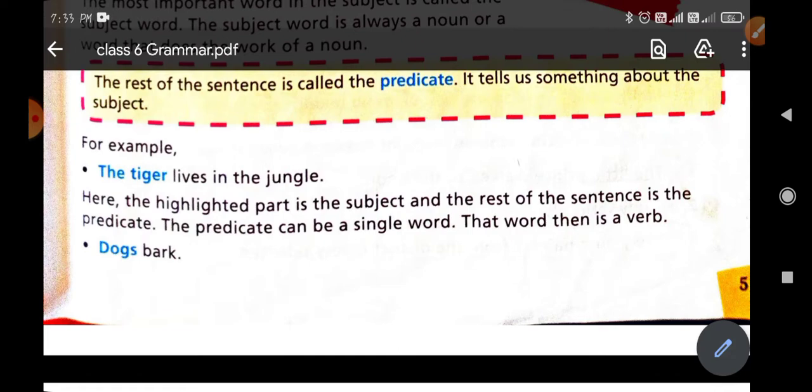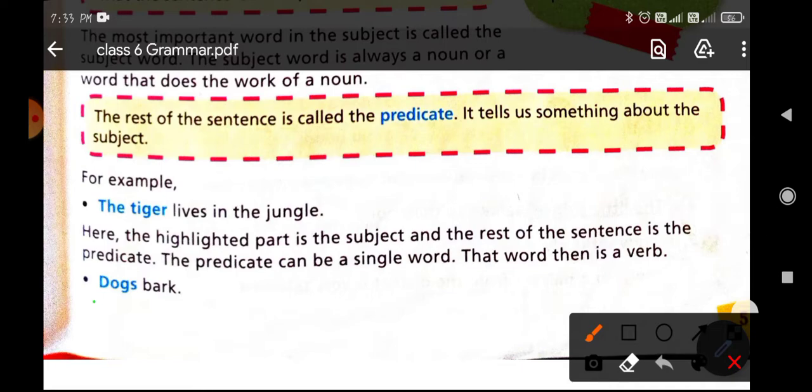The predicate can be a single word, and that word is then a verb. You can see here "Dogs bark". When you divide it into two parts, the first part, dogs, will be the subject and the word bark will be the predicate, and this predicate is the verb.